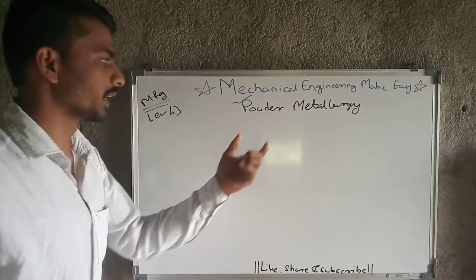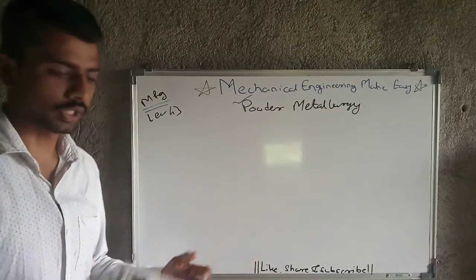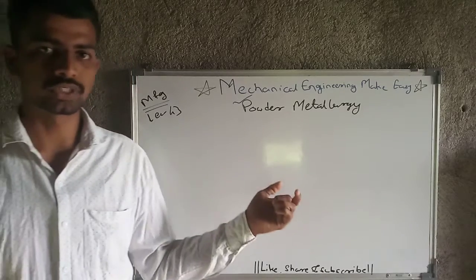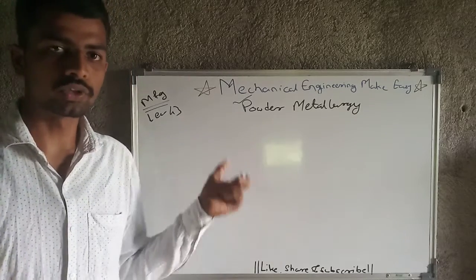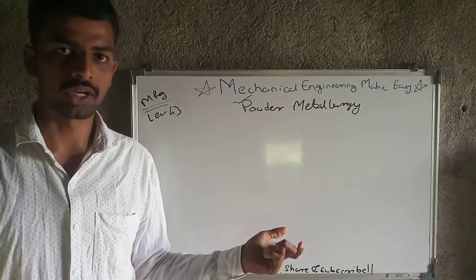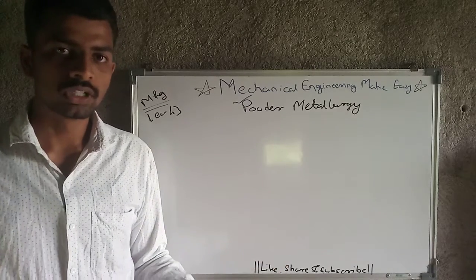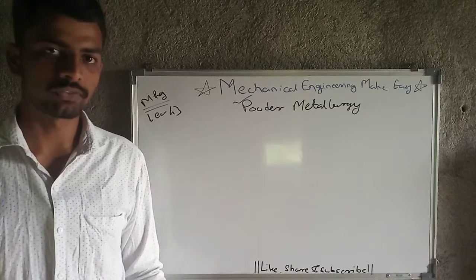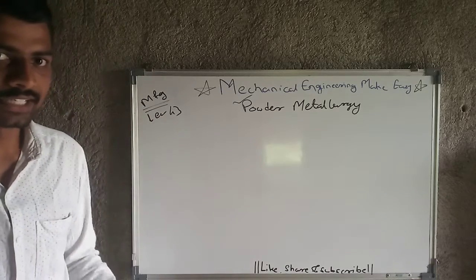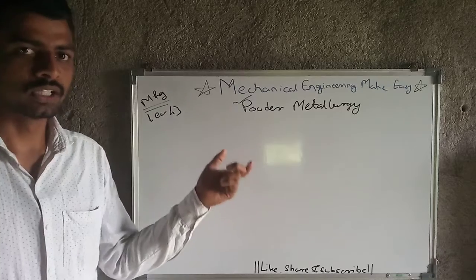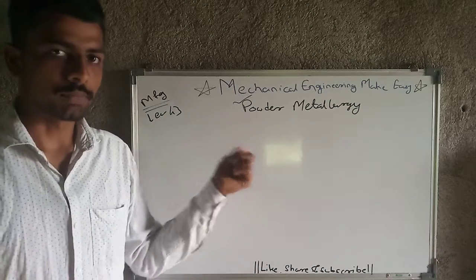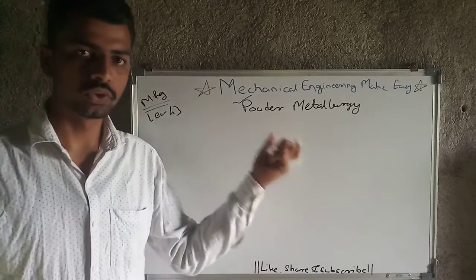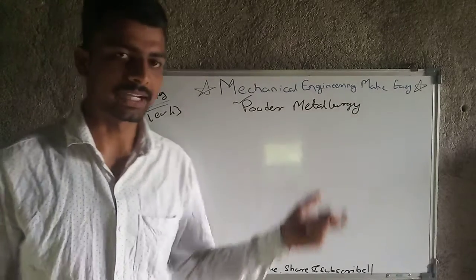Today we are going to take a look at powder metallurgy. What exactly is powder metallurgy? Powder metallurgy is a process in which we produce metal powder or non-metal powder and utilize that powder for our components in the manufacturing industry, for development of any component. In the manufacturing industry, if we are going to use that powder, we firstly develop the powder. After that we use that powder, that is nothing but powder metallurgy.